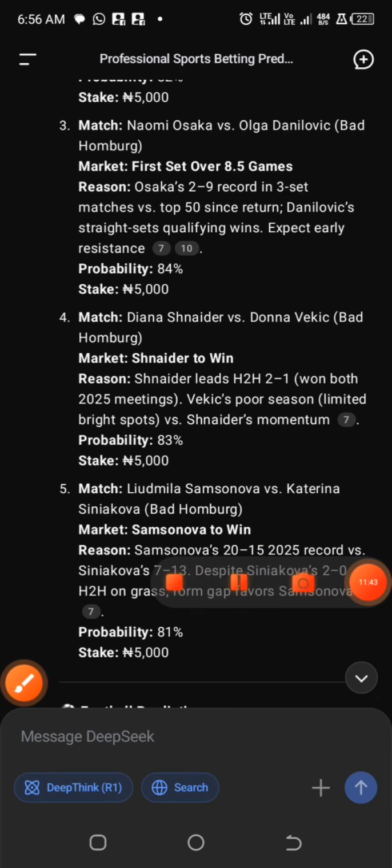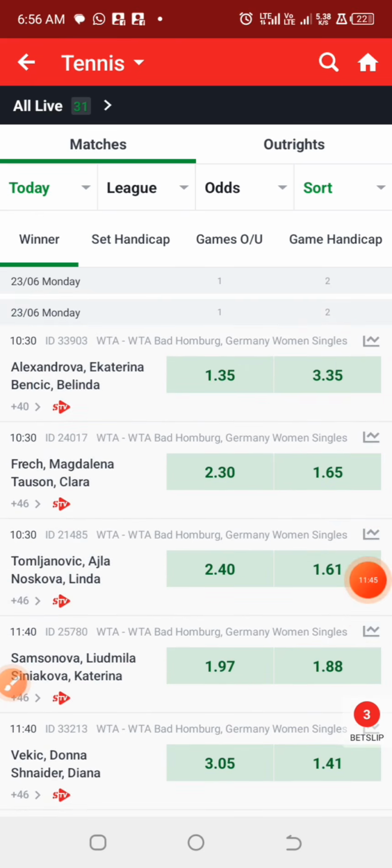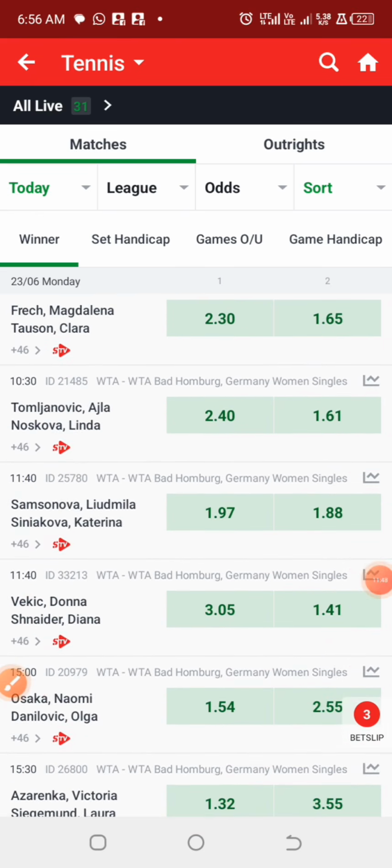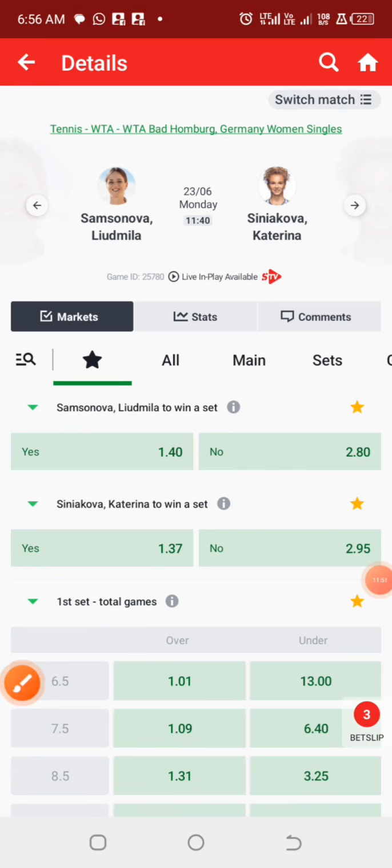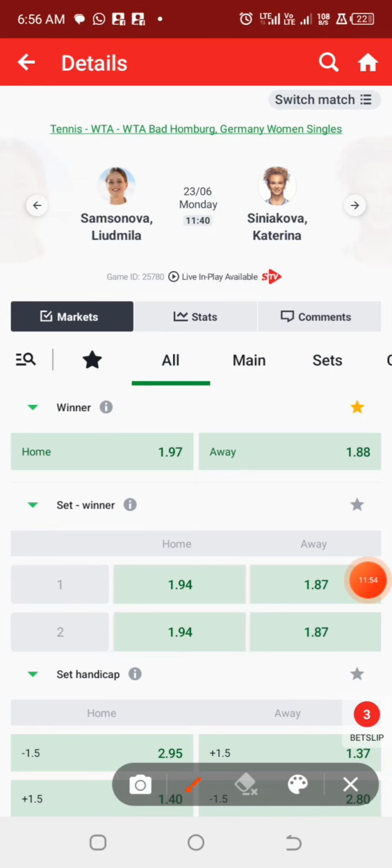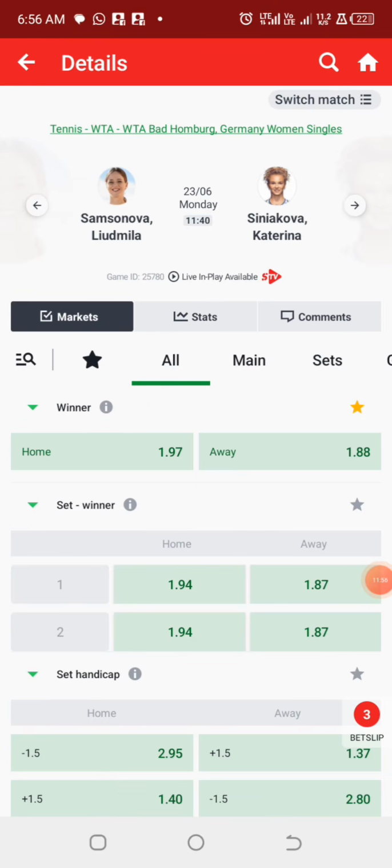All right, so you guys can actually check this particular prediction. If they have played the game already, you guys can check a live score app to check the result of the games, if these predictions are accurate.